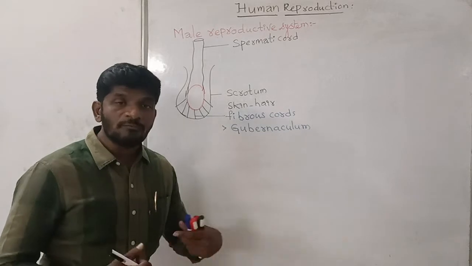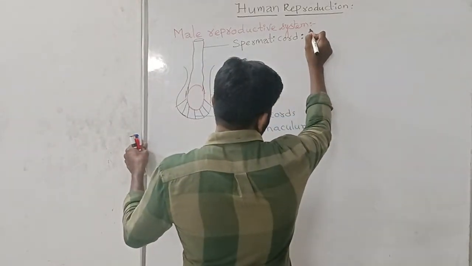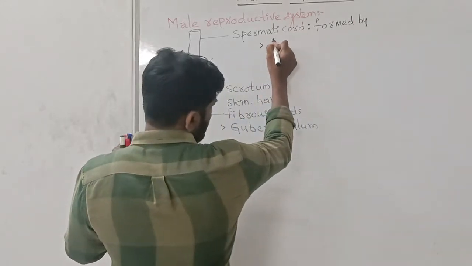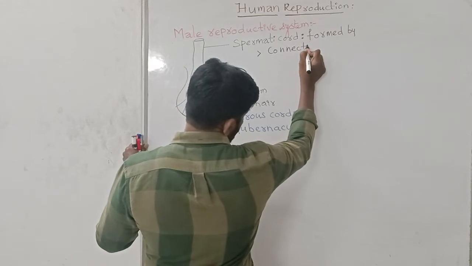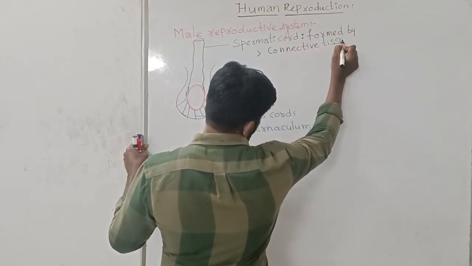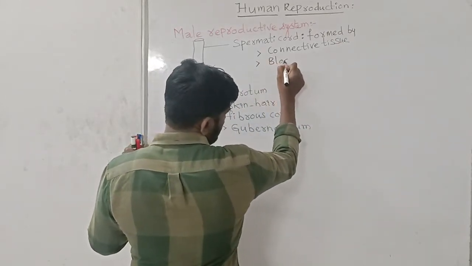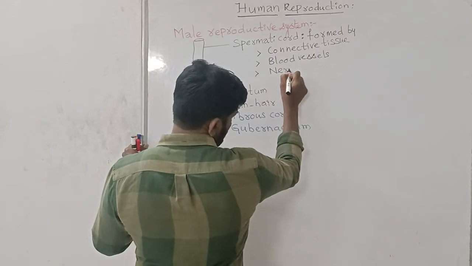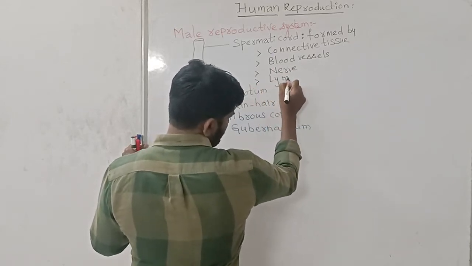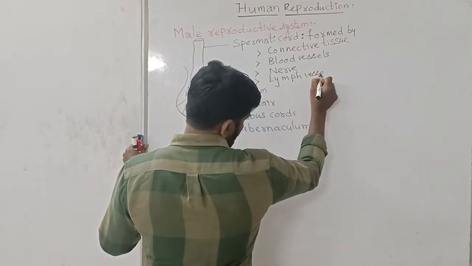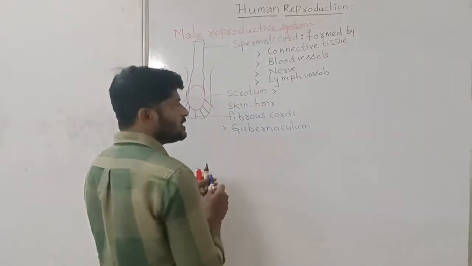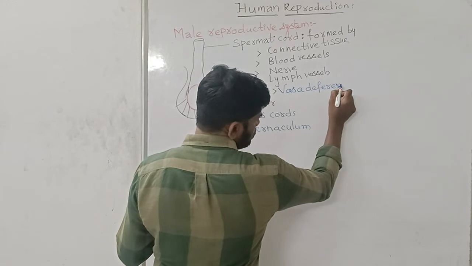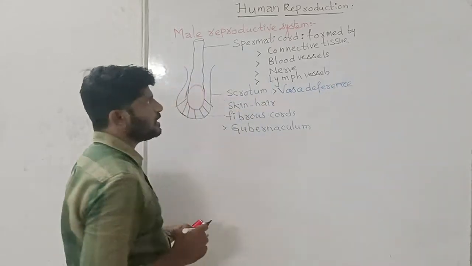What are the structures forming the spermatic cord? Spermatic cord is formed by connective tissue along with blood vessels, nerve, and lymph vessels, along with another structure, the vasa deferens, which also travels through the spermatic cord.